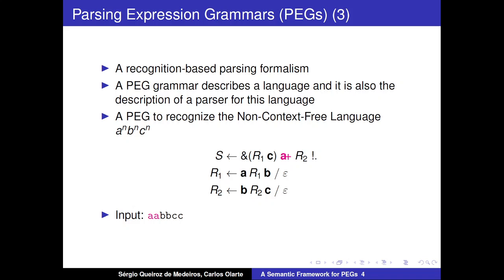After matching the predicate, while still at the beginning of the input, we'll match a sequence of A's with this highlighted expression. Then we'll match a sequence of B's and C's, and finally we'll match the end of the input.